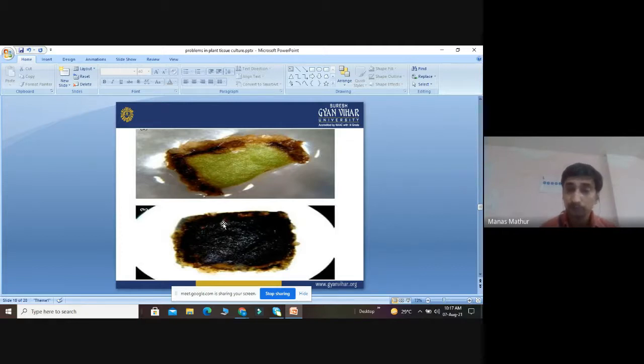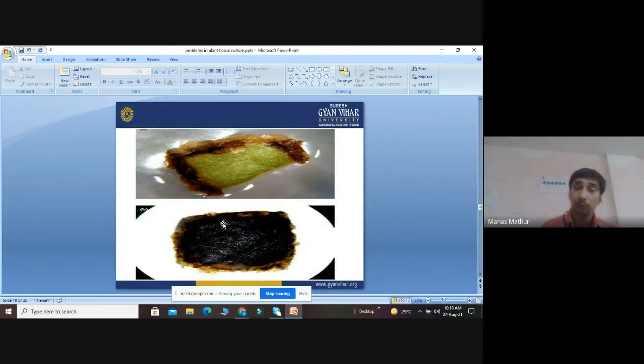So what we have to do as a preventive measure, we have to use this antioxidant in a certain concentration so that they can overcome this major problem of phenolic compounds. Normally, this phenolic compound is the major issue in the dicot plants, not only in the case of monocots. So when we use the tissue culture of dicot plants, we have to especially add the ascorbic acid, and especially those plants which are having very hard tissue, like Ananas squamata, Sitafal, Moringa oleifera, Sandra.